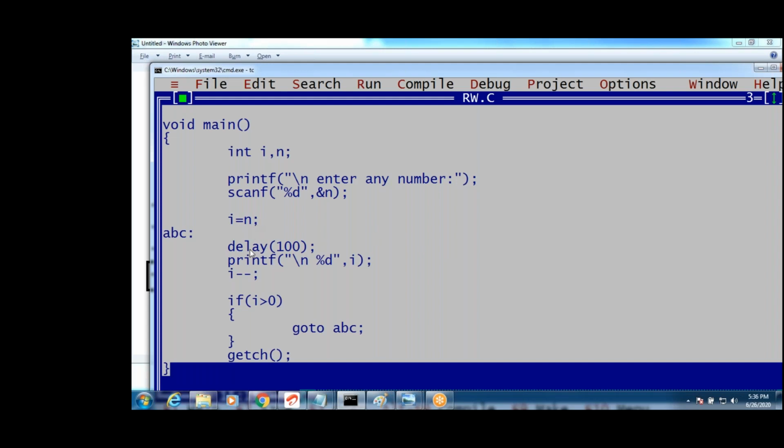We can write like this: printf of %d, i. i less than or equals to n. No, i less than or equals to 1. Ramesh, the condition is false. i greater than or equals to 1. Okay, not less than.